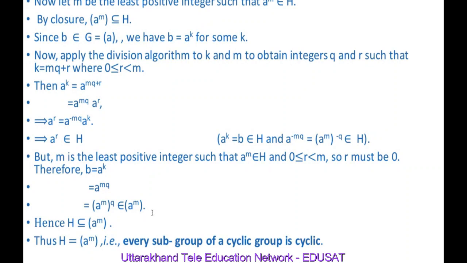Thus, we have shown that H is a subset of the cyclic group generated by A raised to power M, because A raised to power M is an element of H, and we have shown that it belongs to a cyclic group generated by K. So if A is a subset of B and B is a subset of A, it means A is equal to B. Thus, H is equal to the cyclic group generated by A raised to power M. Thus, we have shown that every subgroup of a cyclic group is cyclic.